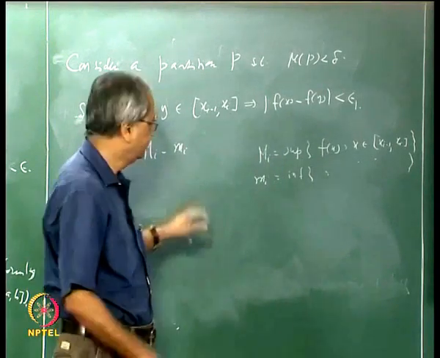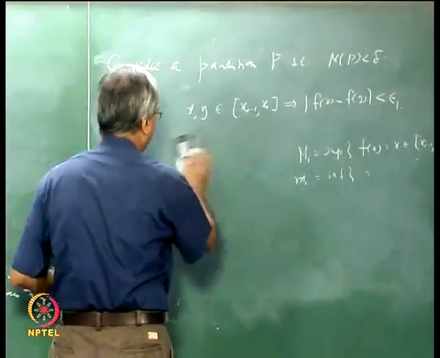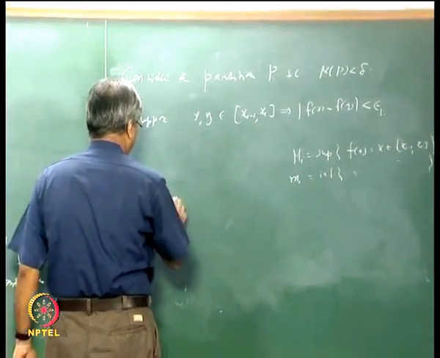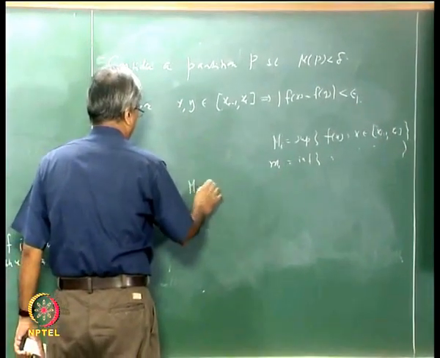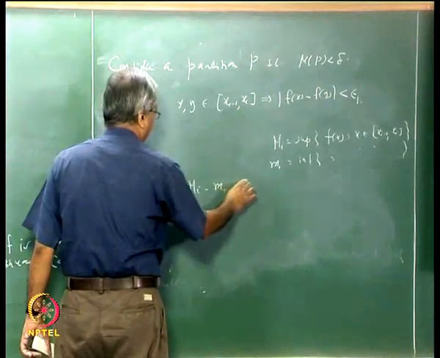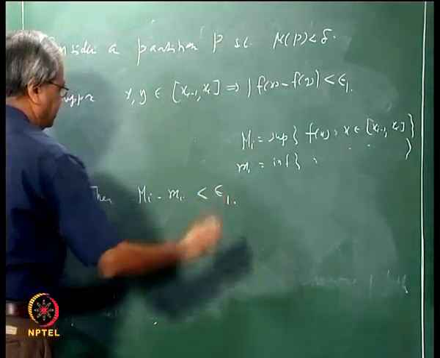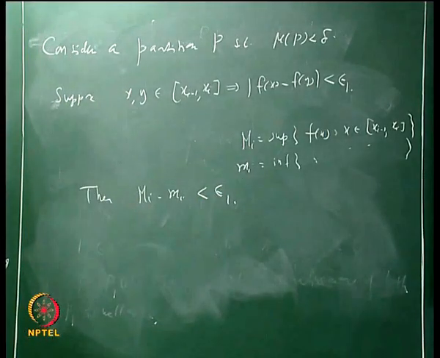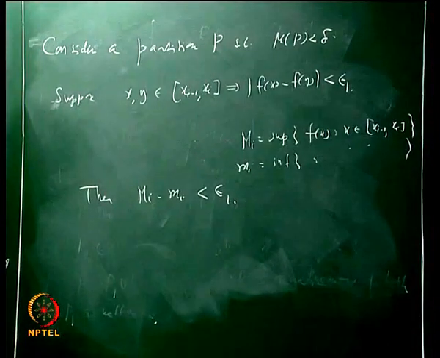So what I can say, let epsilon 1, then I can say that big Mi minus small mi is less than epsilon 1.